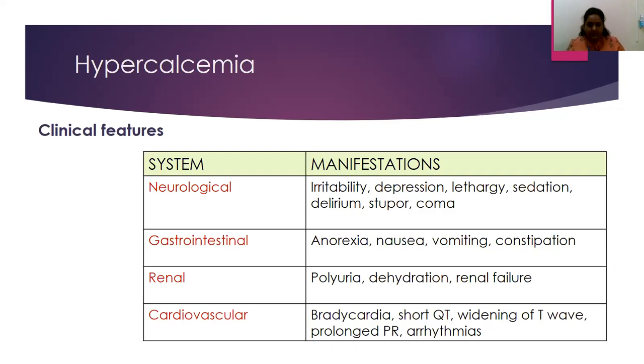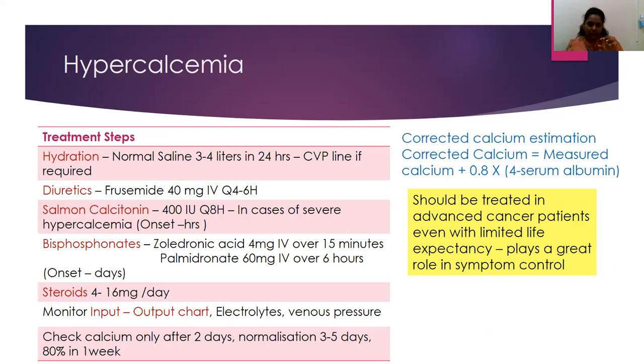On evaluation, we need to find the corrected calcium, because the measured ionic calcium is not the real calcium level. So we need to always look at the corrected calcium levels. The corrected calcium level is calculated based on the measured calcium levels in the serum analysis. This is the formula on the right that you see here: the serum albumin levels are considered, and this formula helps you get the corrected calcium level that is presently there. Based on this level, it is divided into mild, moderate, and severe.